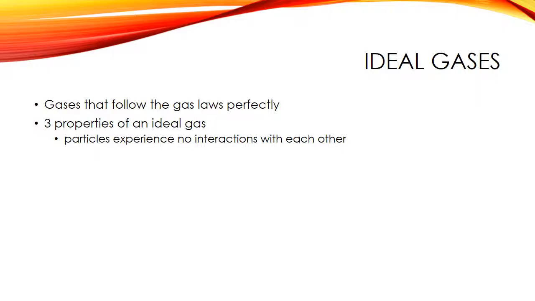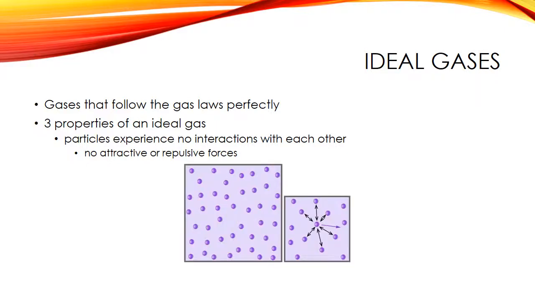In other words, what we mean by that is that there are no attractive forces pulling the particles together, there are no repulsive forces pushing them apart. So if we look at this picture here, this can help us understand what we're talking about. Here on the left we have an ideal gas where these particles are completely separate entities. They're not pushing on each other, they're not pulling on each other. Yes, they're going to run into each other as they move, but there's no forces between them.